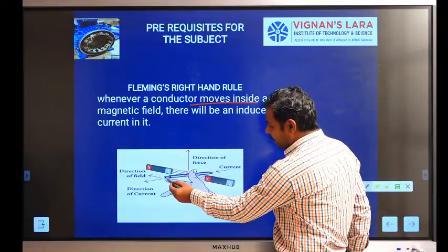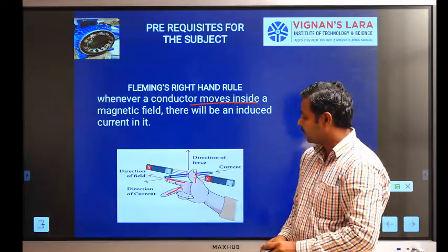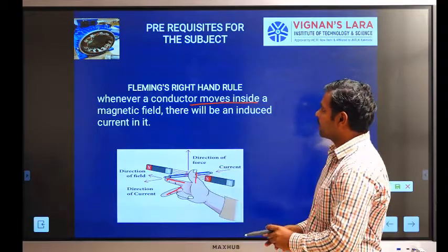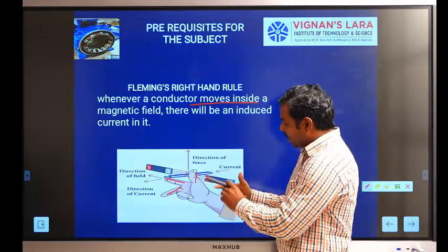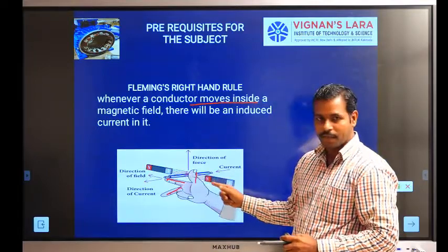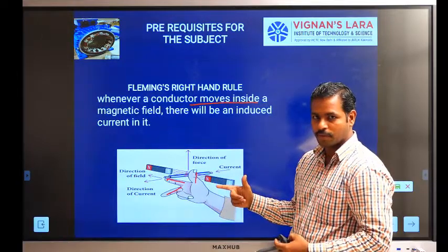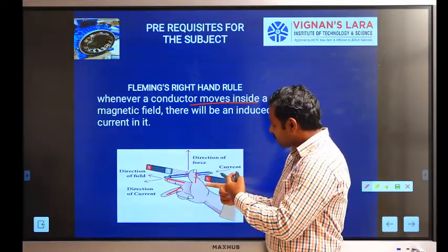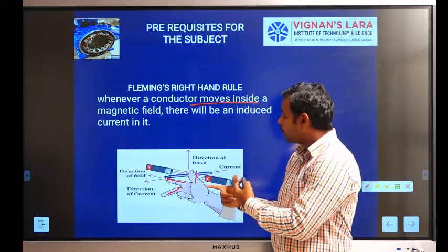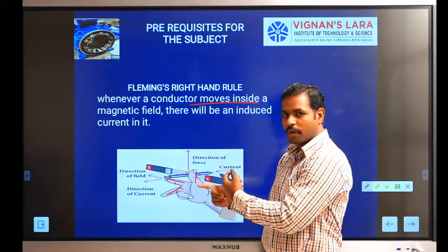The forefinger, middle finger and thumb are at right angles to each other. The forefinger indicates the direction of the magnetic field, which always moves from north pole to south pole. The thumb indicates the direction of movement of the conductor, which is moving either upward or downward.